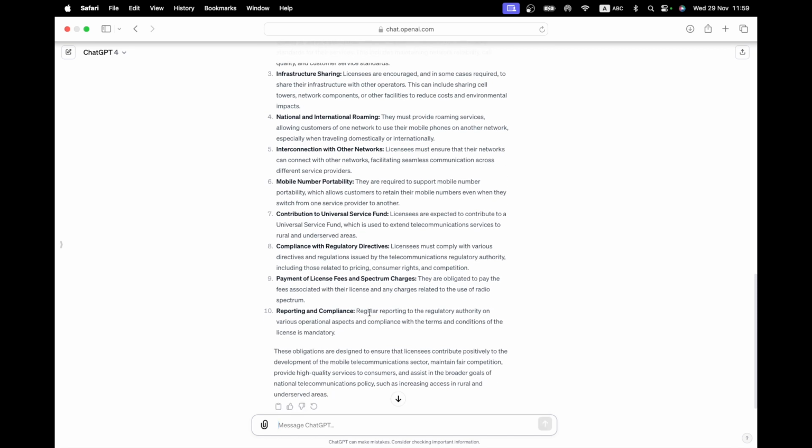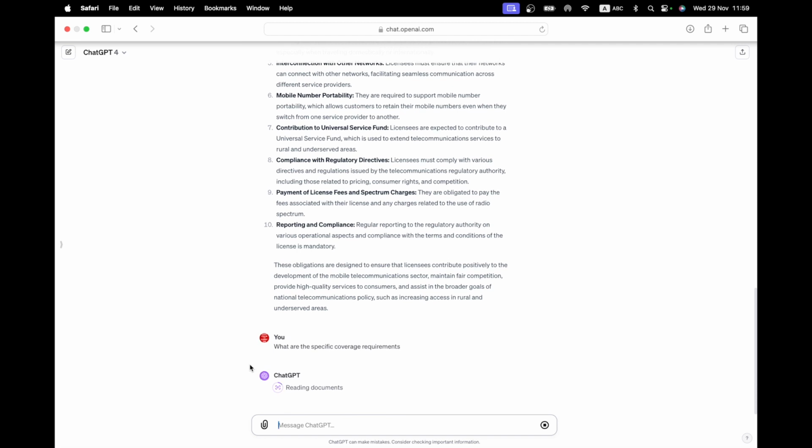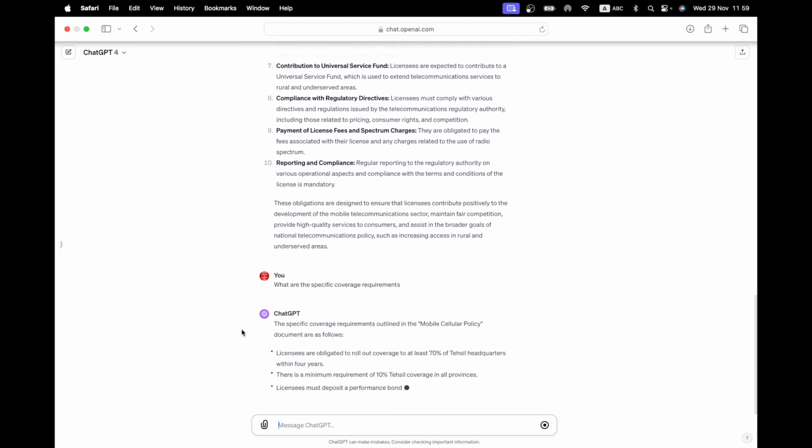But I'm curious, what are the specific coverage requirements? Let's just ask it even more specific questions. What are the specific coverage requirements? Okay, because I think they were specified in some detail in this policy, and so it should be able to suss them out and give me a nice summary if it knows what it's doing.